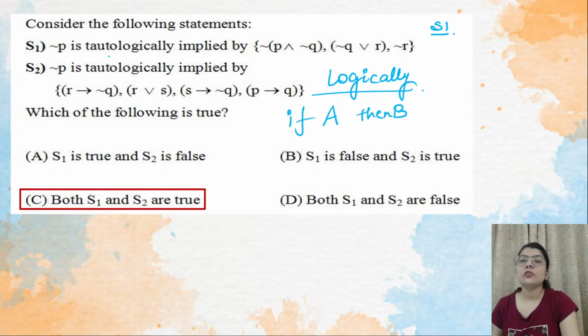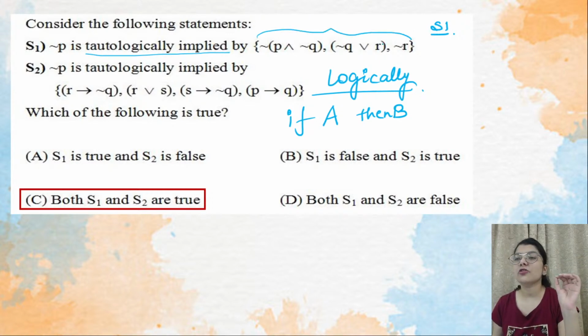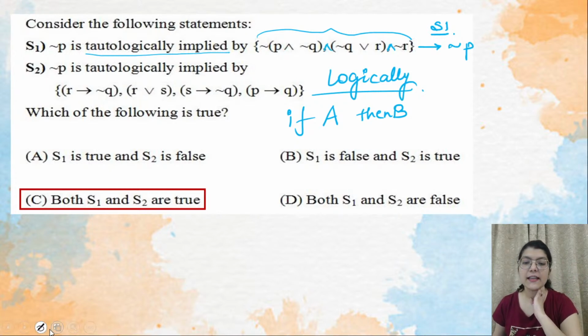So if they are saying tautologically implied, they are indirectly saying that these propositions will tautologically imply negation P. So when you convert it into this form, that is your implication form, it will automatically change to and. Okay, so now let us try to solve this.